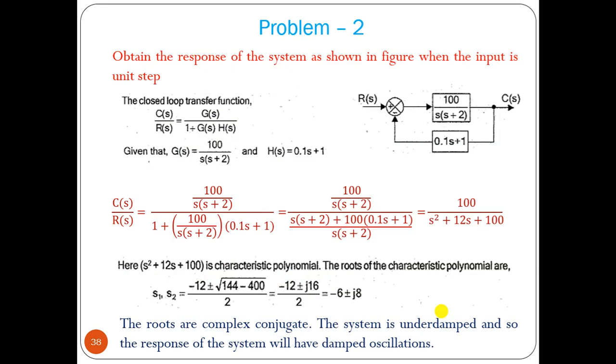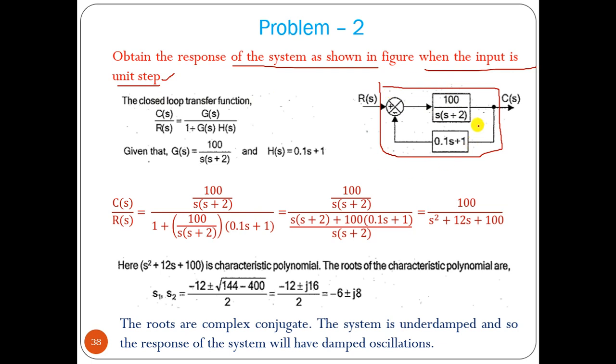Now let us solve the second problem. We have to obtain the response of the system as shown in the figure when the input is a unit step. So R(s) is equal to 1 by s. Now we have to find out the total closed loop transfer function. Here G and H are both given, G is known, H is known, so we can calculate it.